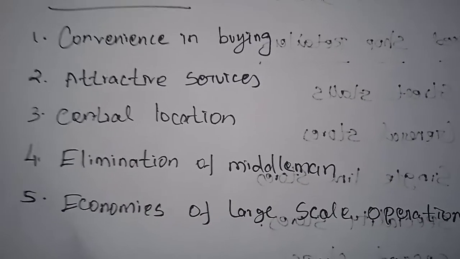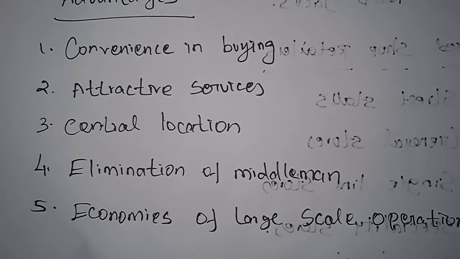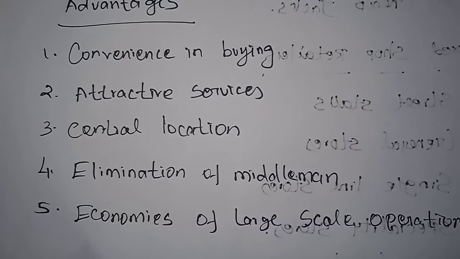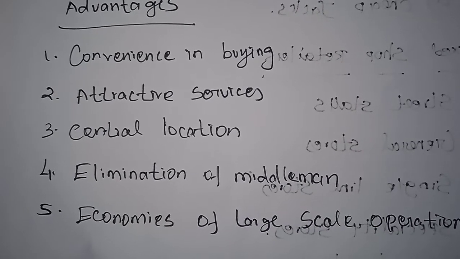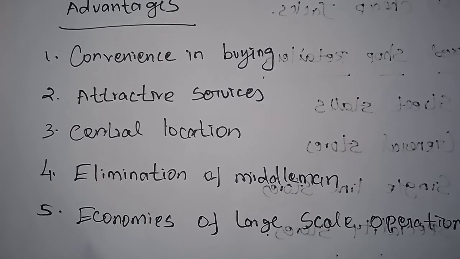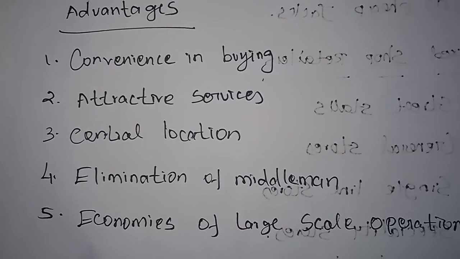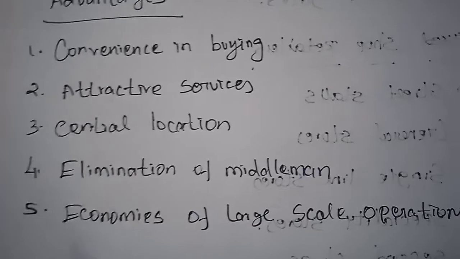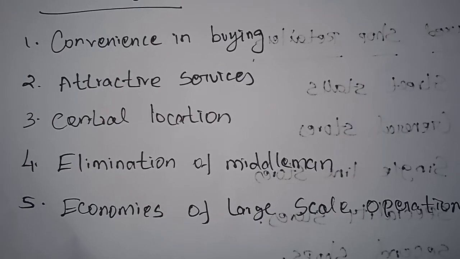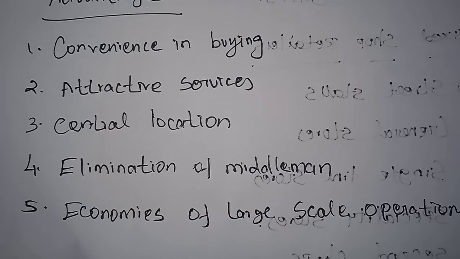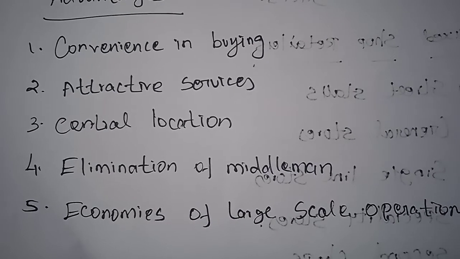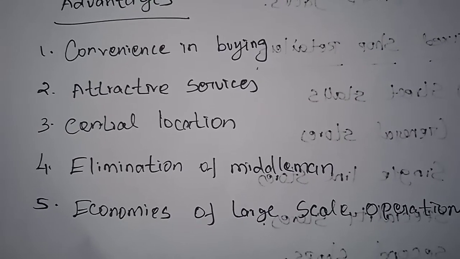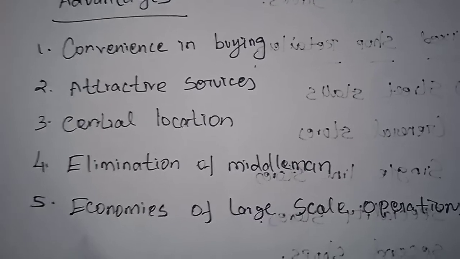Next, elimination of middleman. A departmental store combines both the functions of retailing as well as warehousing. So they purchase directly from the manufacturers and operate separate warehouses. It helps in eliminating the undesirable middleman between the producers and the customers. Normally the price of commodities is increased only because of the middleman. But departmental stores are eliminating the middleman, so the prices will be reasonable.